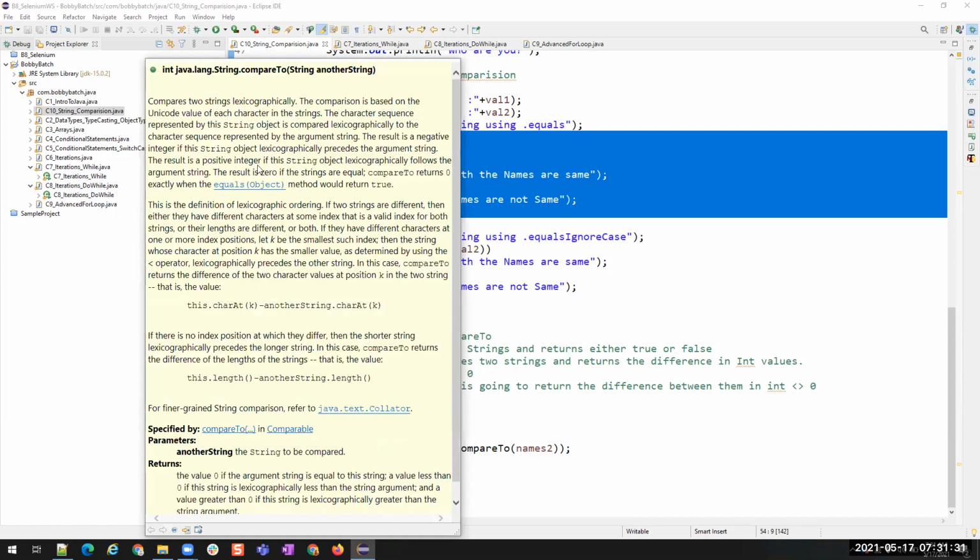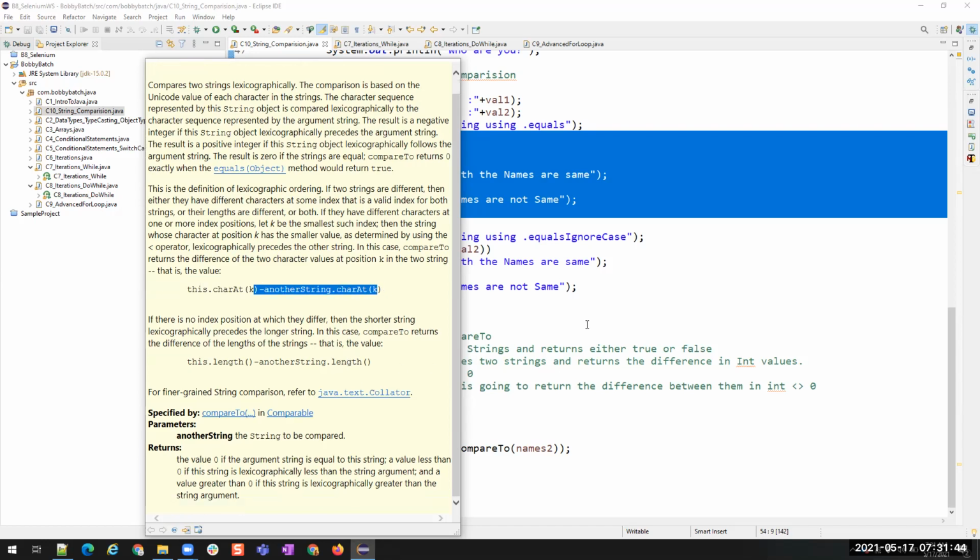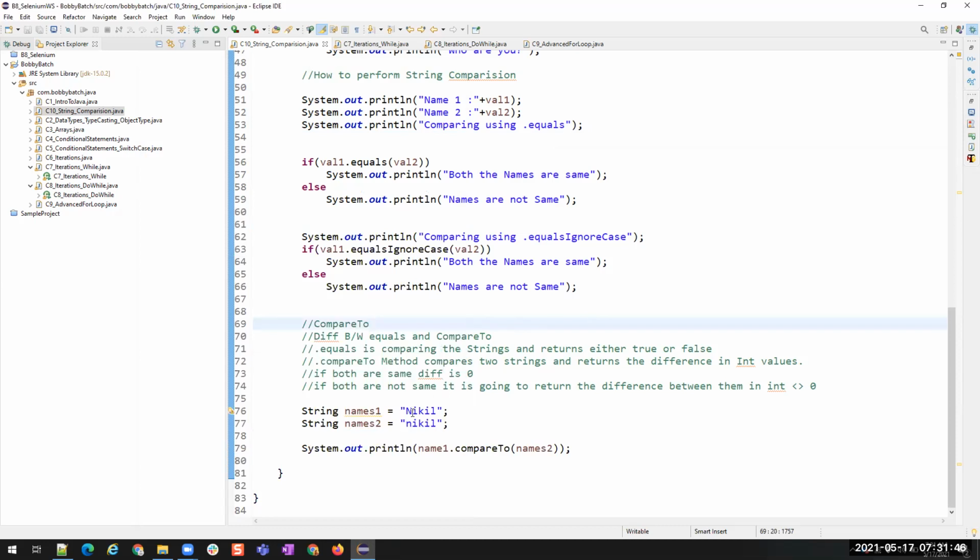See, this is all the explanation about this method. It is going to get the character at a particular position from that string, and then compare it with the character at the same position in the other string. So how is it going to compare? It is going to compare this n with this n. Okay. Now, if I run this, what is the value? Let us see.